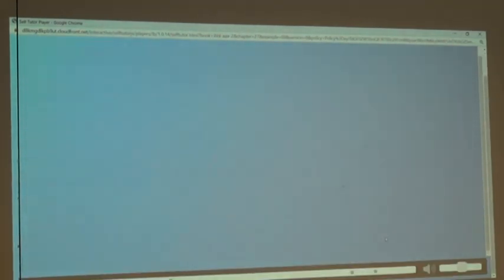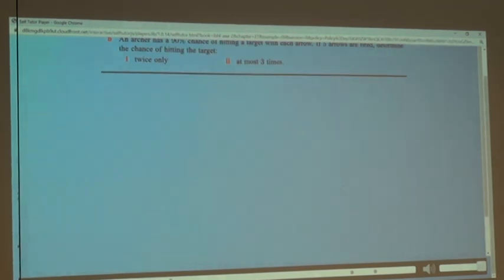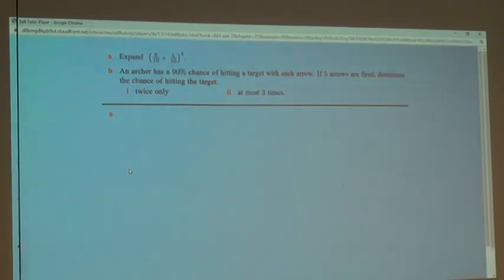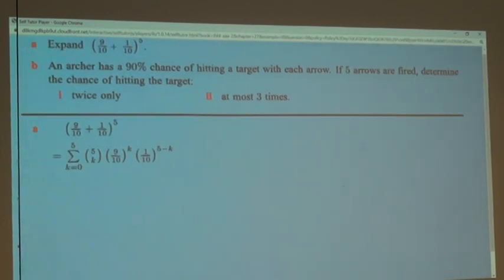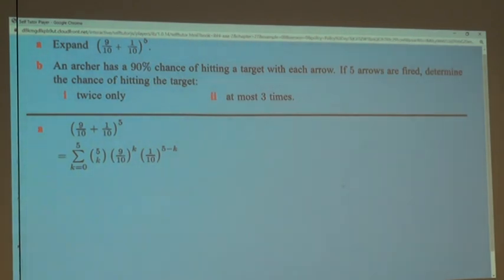The A part is not necessary, but maybe I skip that. It's just expansion. Okay, maybe we can hear one or two new pieces of information. Part A of this example, we are given a binomial expansion. We know from earlier in the course that we can apply the binomial theorem to write it as a sum of terms.